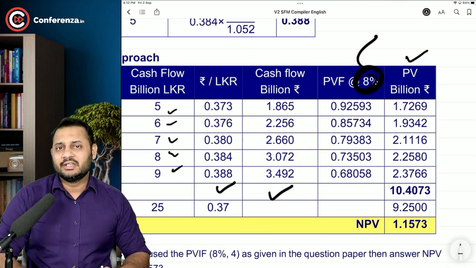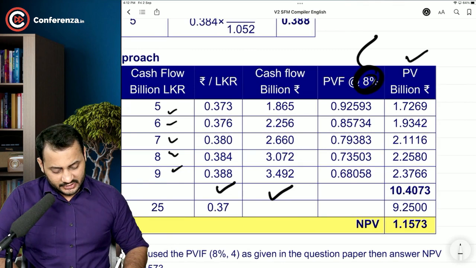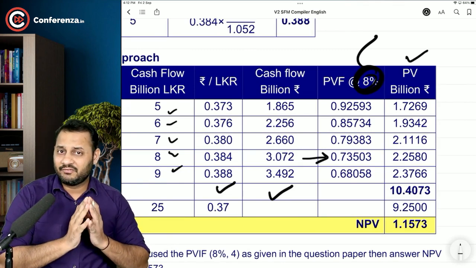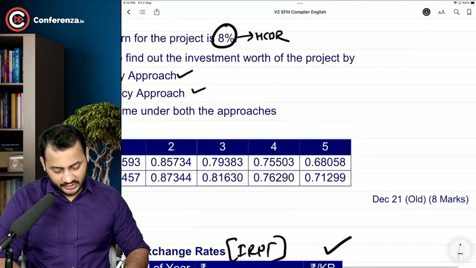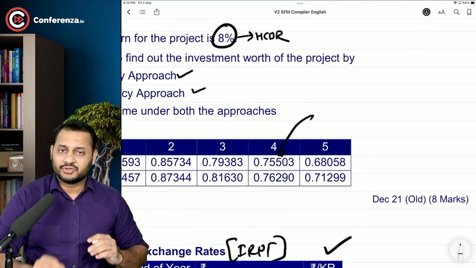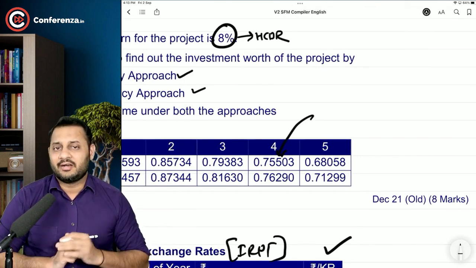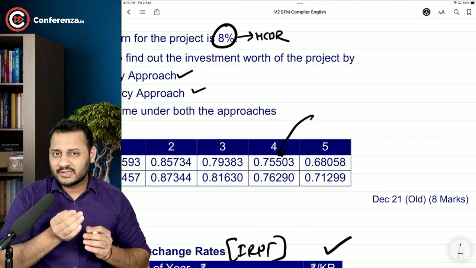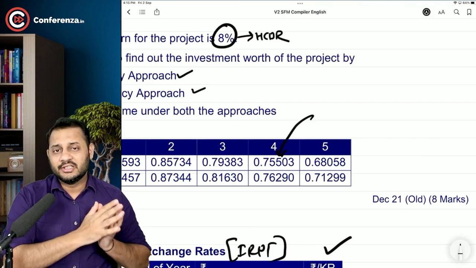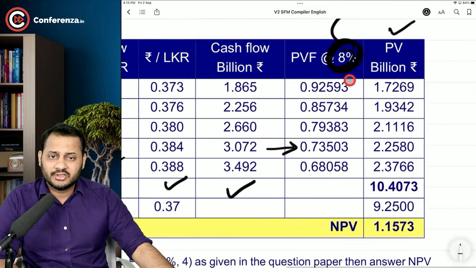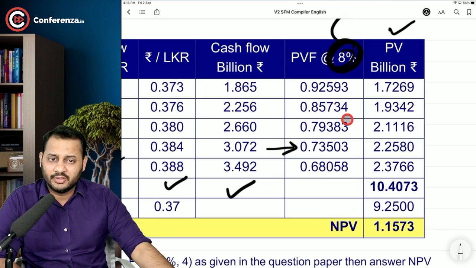There was some mistake in the question. I will tell you. Just understand, have a look at this present value. It is 0.73503 and in the question it was 75503. So that was a mistake by the institute itself, and lots of people used that rate. If you use that rate, the answer will be slightly different, and for which the institute has given a note. Don't worry about it. So the rest of the procedure is the same. So this is how the present value will be calculated using home currency discounted at the home country discount rate. This is the present value.